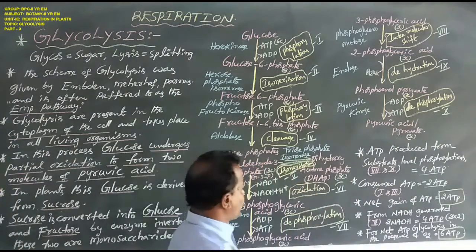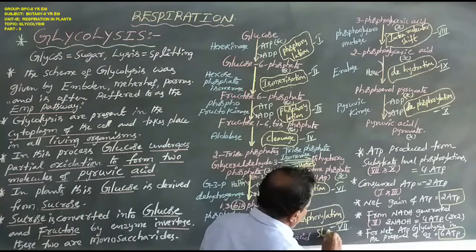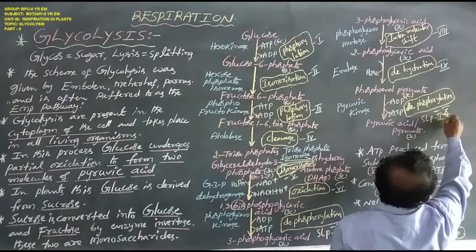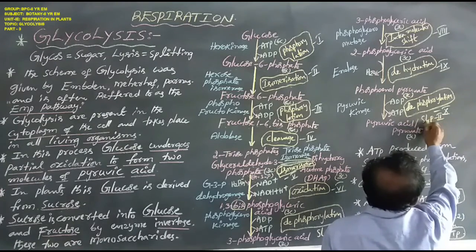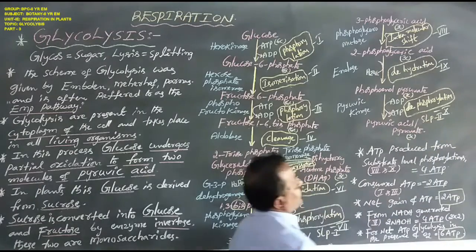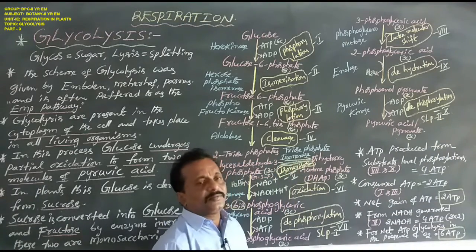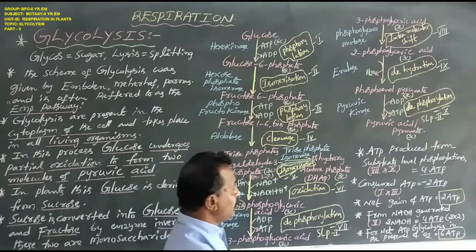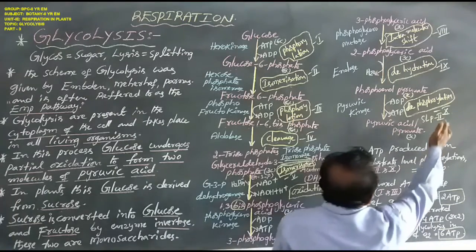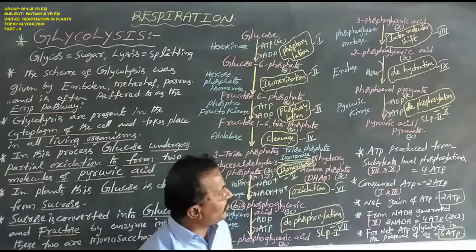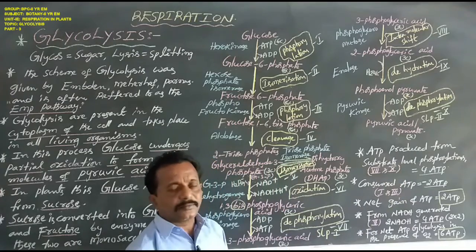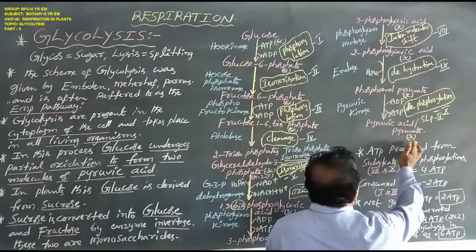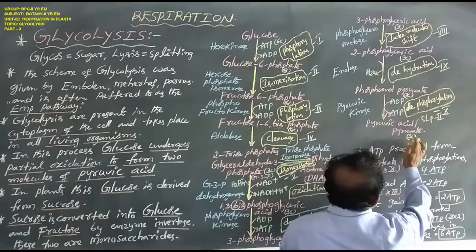This is substrate level phosphorylation 1, and this is substrate level phosphorylation 2. SLP: S for substrate, L for level, P for phosphorylation. The substrate level phosphorylations appear in the 7th reaction and the 10th reaction. Anyhow, in this glycolysis process, the end product is 2 molecules of 3-carbon compound.